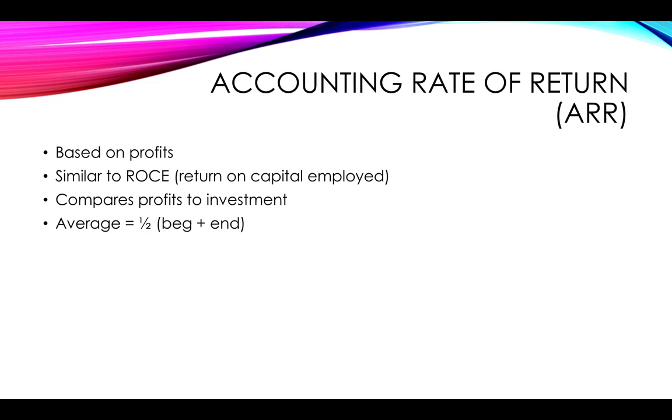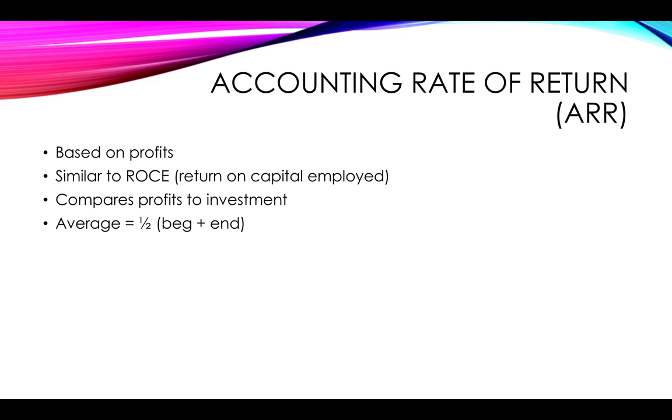Remember that when you are comparing things, it's very useful to use the average. Now, if we are looking at the accounting rate of return over a number of years, you want to look at the average profits and compare it to the average investment. When we were looking at the return on capital employed, you would take the profits for a particular period, so 1 year, for example, and you would then compare that to the average investment or the average capital employed for that time, in other words, equity and non-current liabilities.